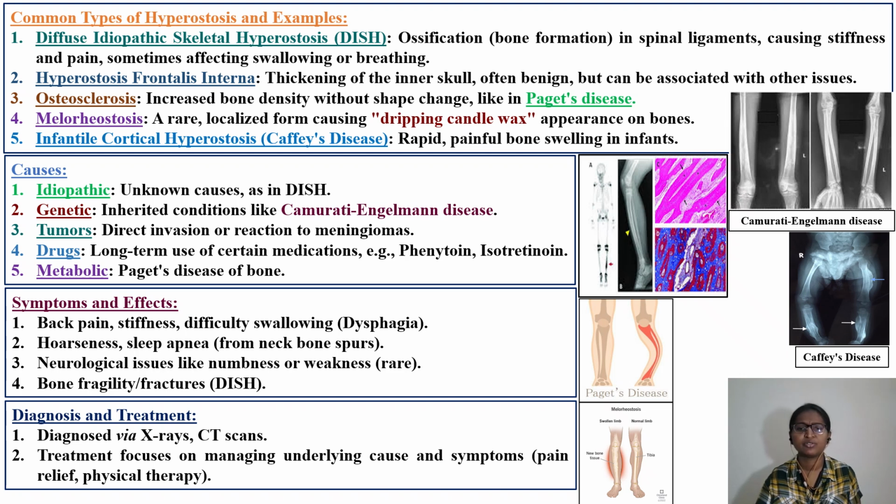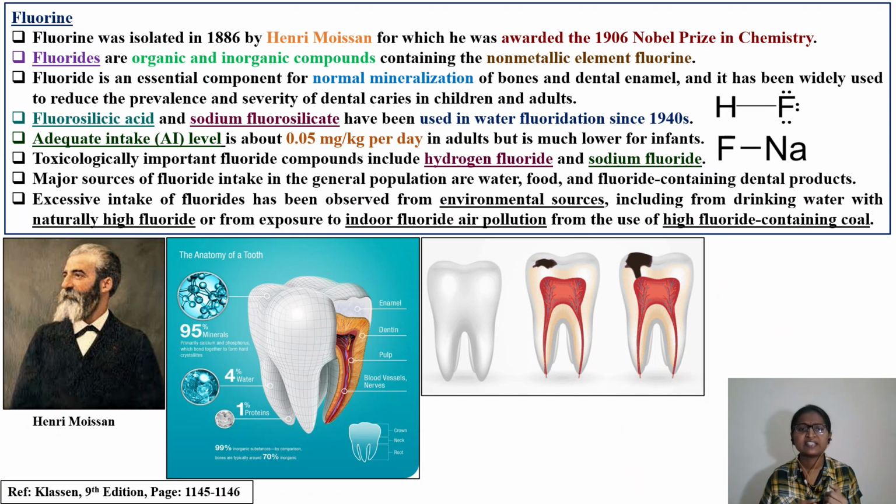You yourself can read it by X-ray or CT scan. So let's directly dive into the important pages which are mentioned in Casarett and Doull's ninth edition. Page number 1145 as well as 1146. It is given in the chapter on toxic effects of metals. So in that, one metal is fluorine.